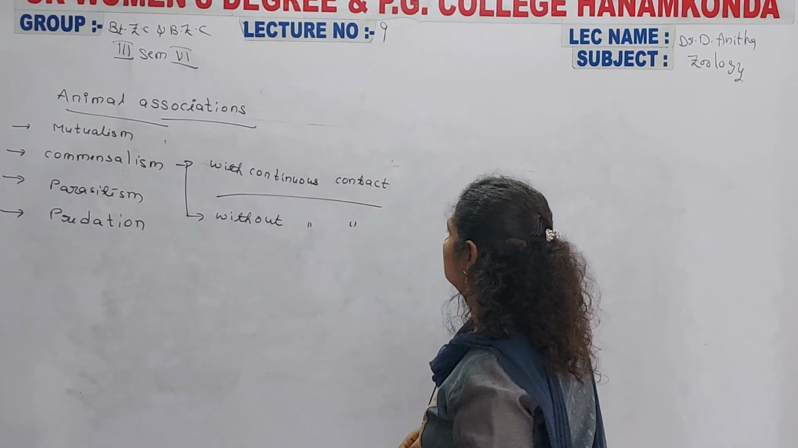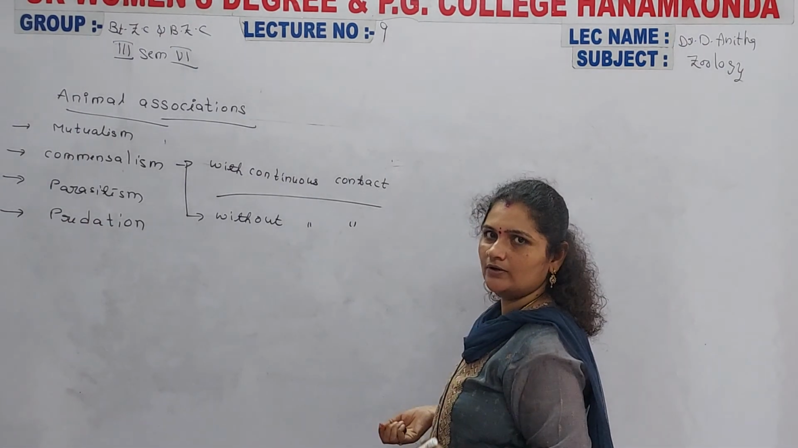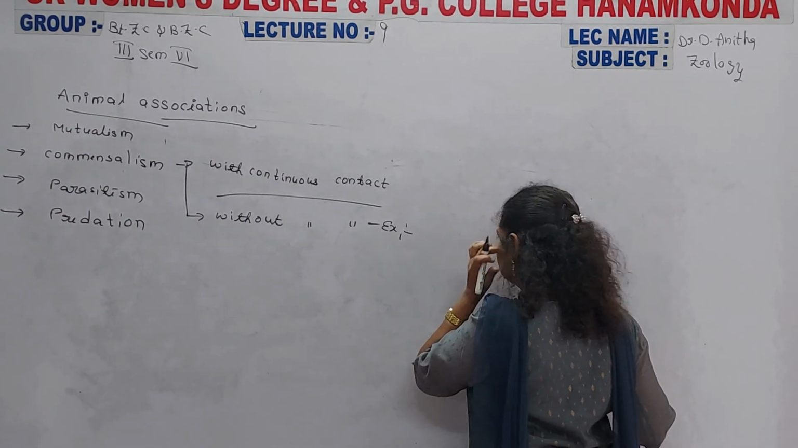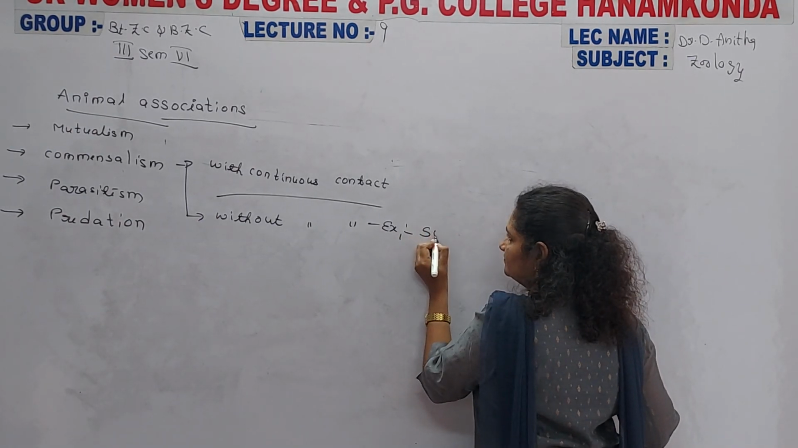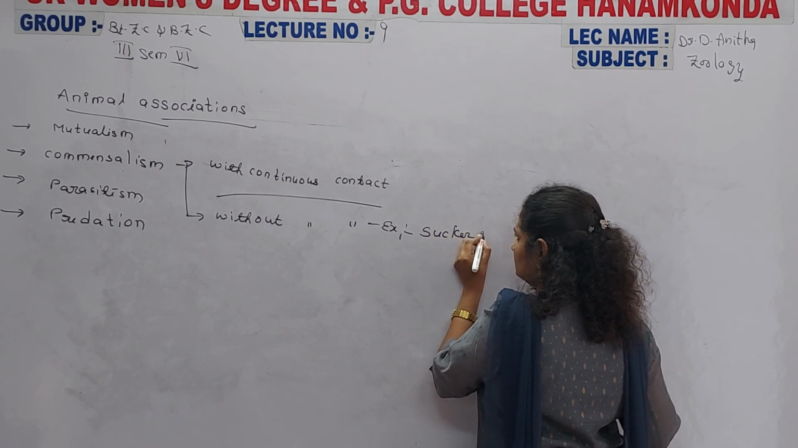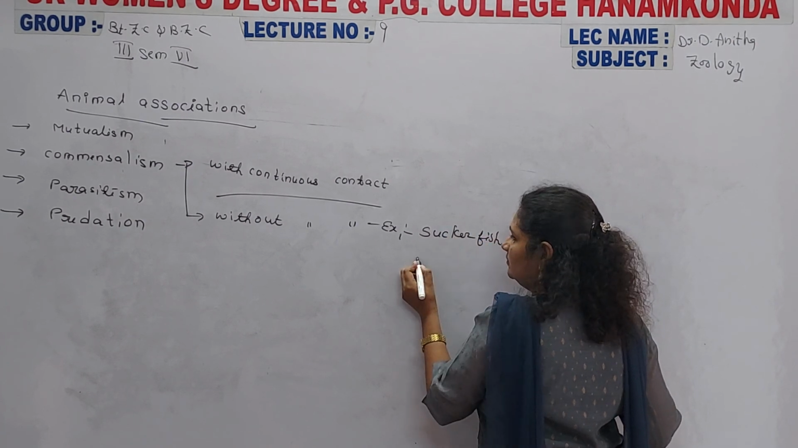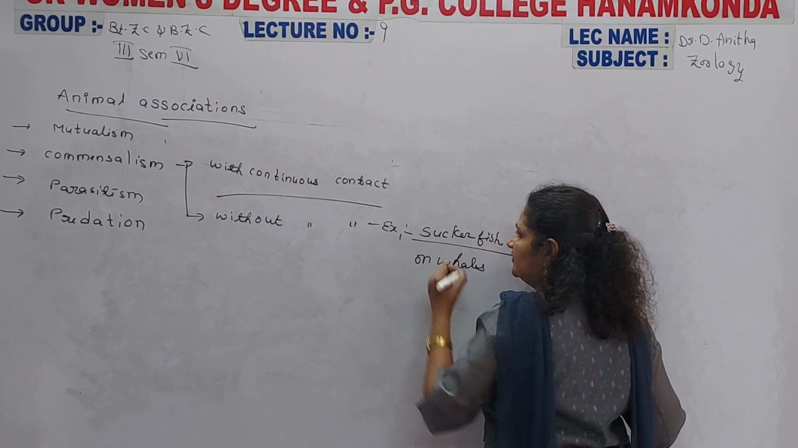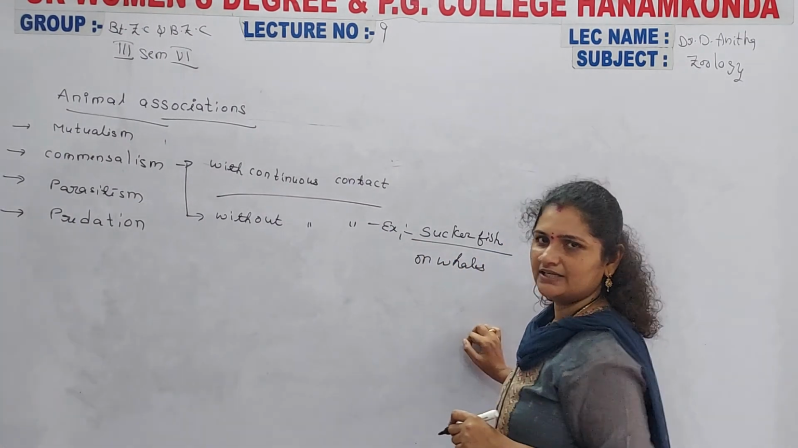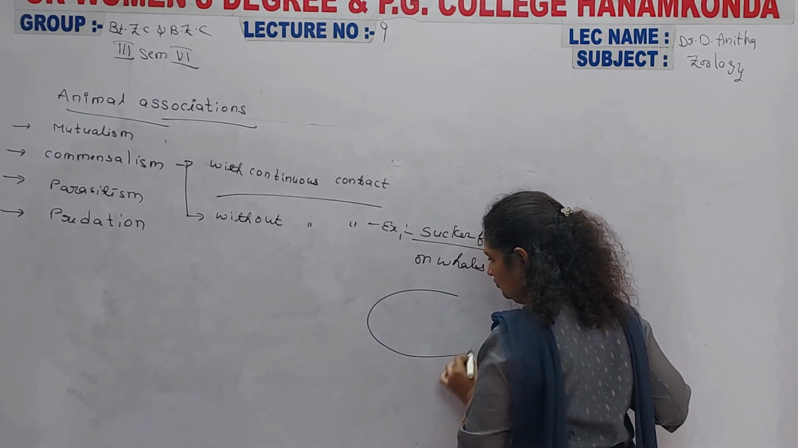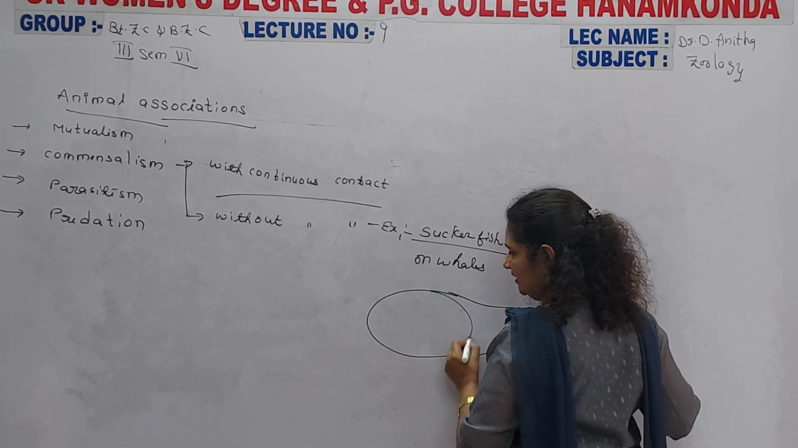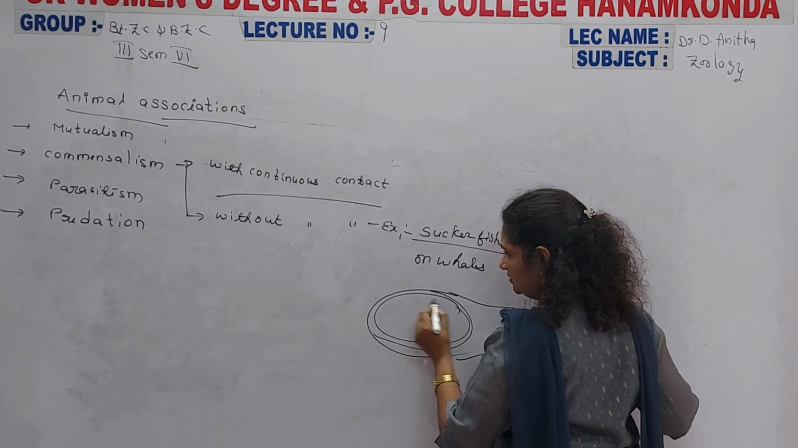And now the commensalism examples without continuous contact. The sucker fish on whales. Sucker fish, see here. It is a fish. It may possess a sucker at the head region. So see this.